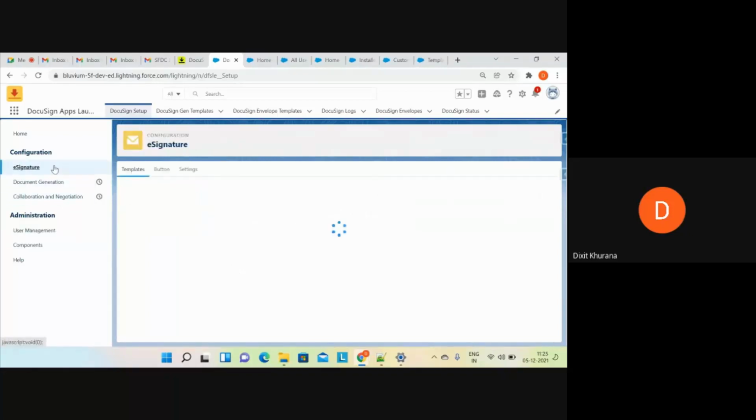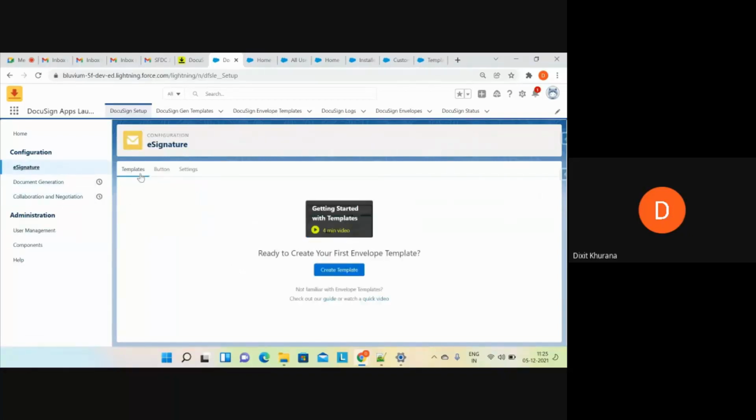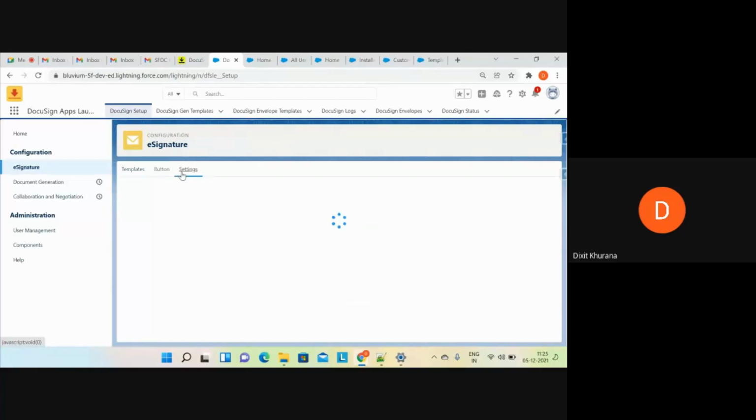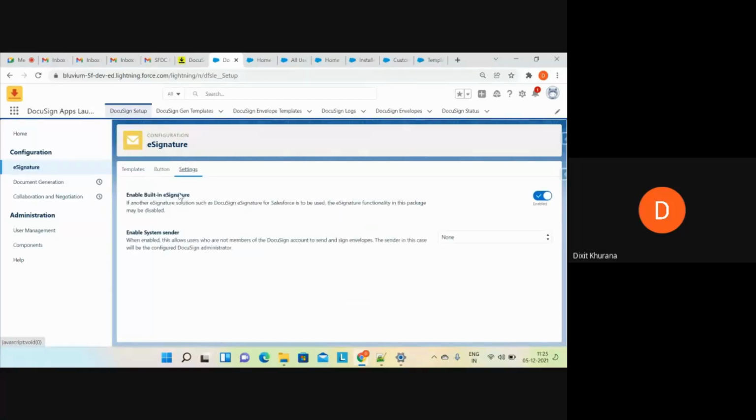Now if I go to e-signature, you can see there are three things: template, button, and settings. First I'll go to the settings. The first setting says if another e-signature solution is used. Let's suppose you have DocuSign e-signature for app launcher in your org, and you have previous versions of DocuSign as well, which is basically used for signing the document. So if another e-signature solution such as DocuSign e-signature for Salesforce is to be used, the e-signature functionality in this package may be disabled. In this org only this DocuSign package is present, so no need to worry about that.